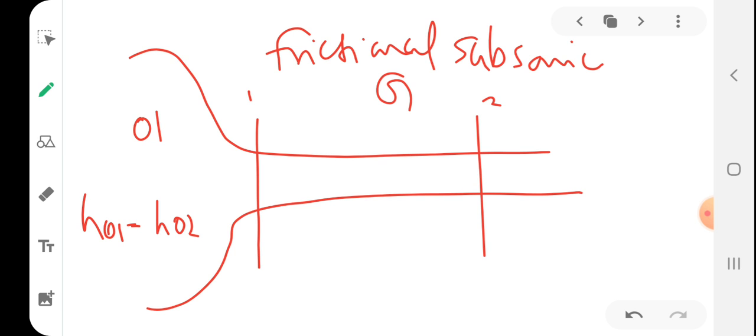So let the fluid at inlet to the passage be at state 1 with an inlet flow velocity V1. Let us depict this situation in the h-s diagram.